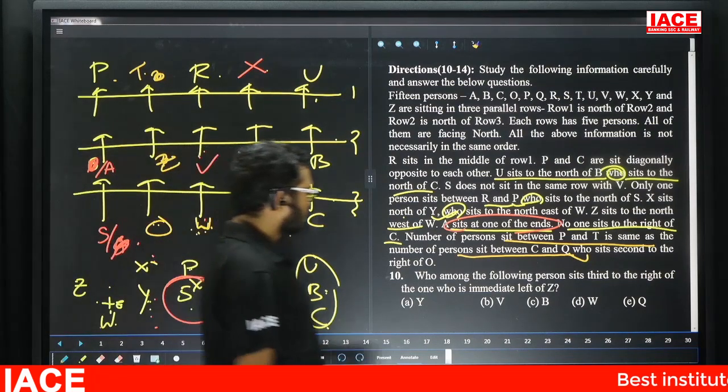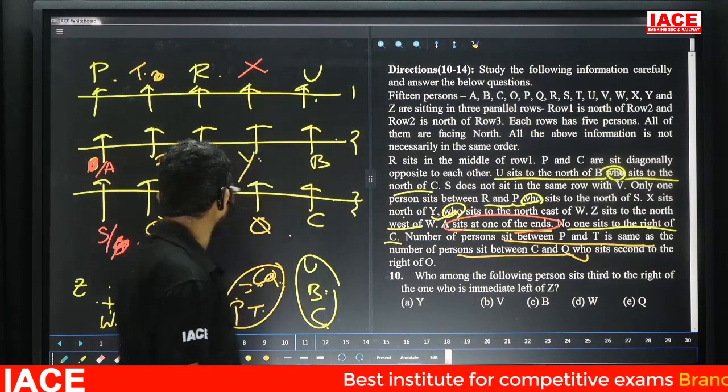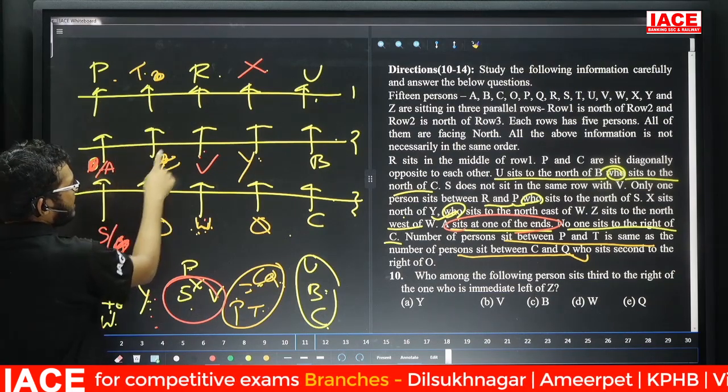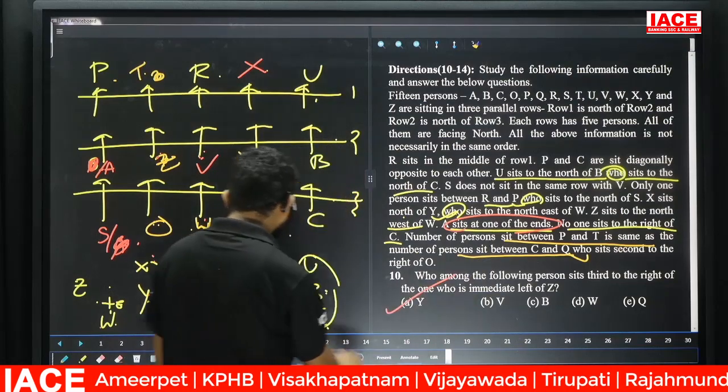Take the first question, question number 10. Who among the following persons sits third right of the one who is immediate left of Z? Immediate left of Z is A. For this person, third right: first right, second right, third right is Y. So for question number 10, the answer is option A.